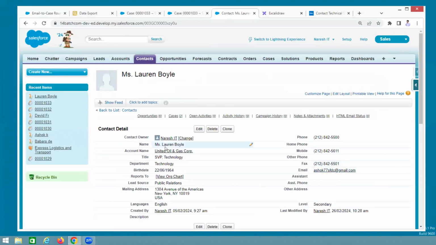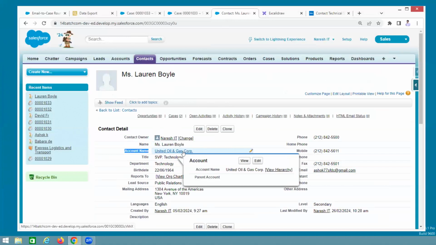Lauren Boyle. So that means whatever case has been created, within the case, this Lauren Boyle is updated. And within the case, what is the account? Lauren Boyle's account, United Oil and Gas, is automatically updated. We'll see.